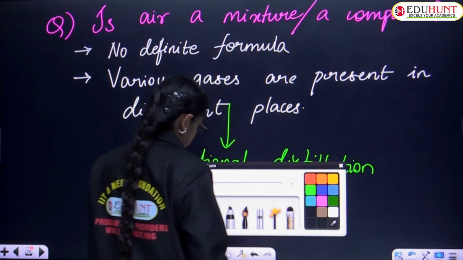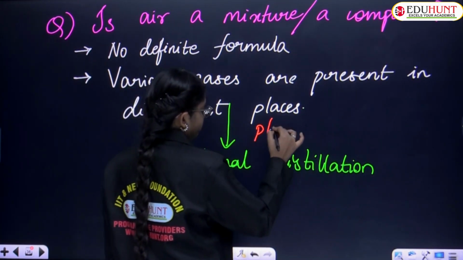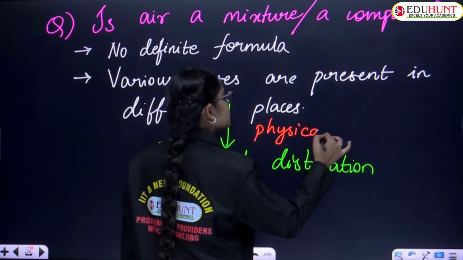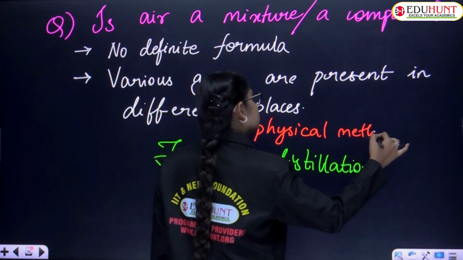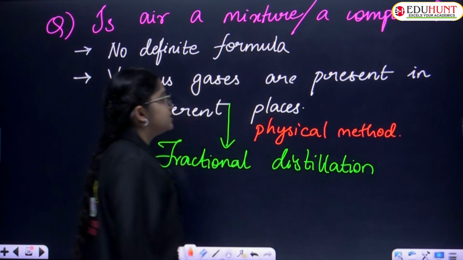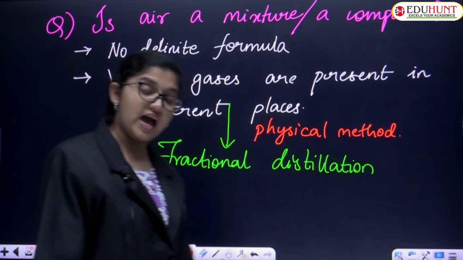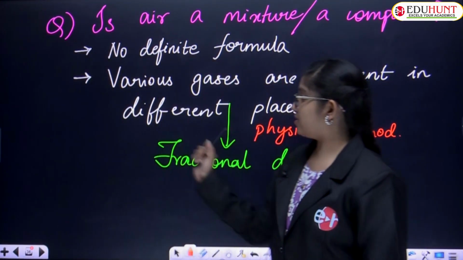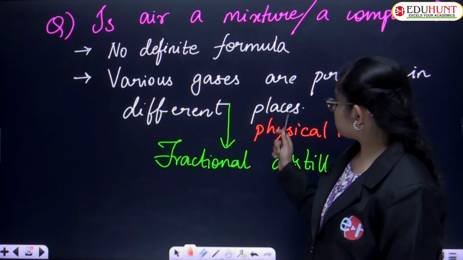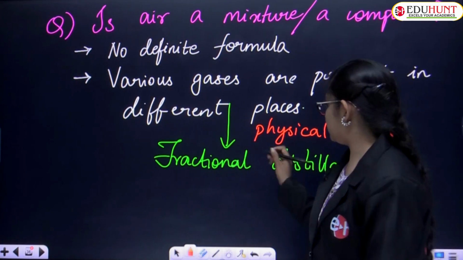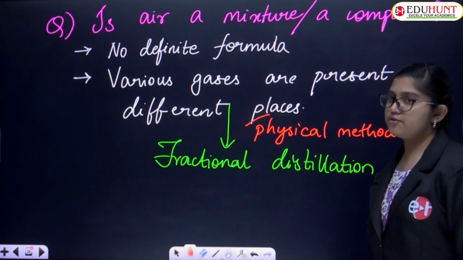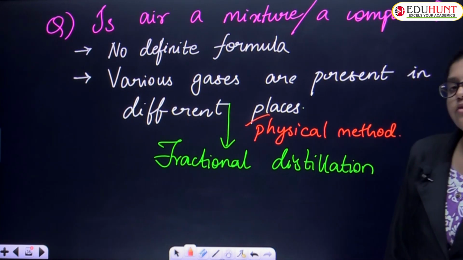These air components are separated by physical means, by fractional distillation. There is no definite formula for air, and no chemical method is needed. A simple physical method can easily separate the air into different components.